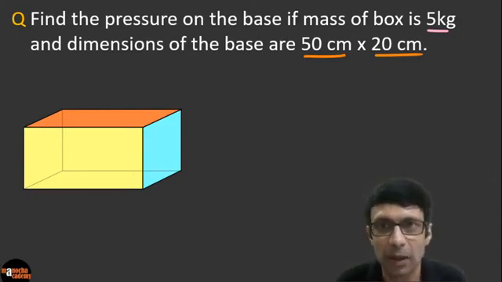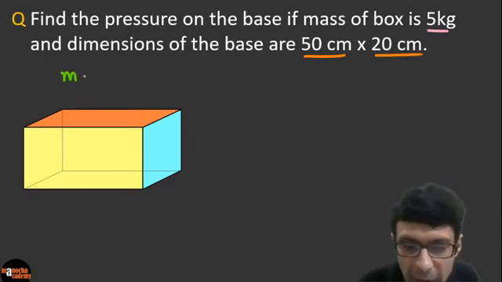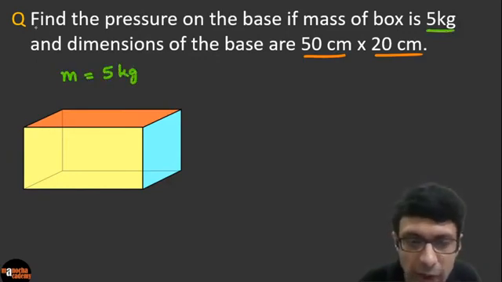Go ahead and try this question. So pressure will definitely act downwards, right? Because here we are saying on the base of the box. So this is the base, guys. So let's mark out what we've been given. Basically we know the mass, right? The mass of this box is given as 5 kg. Can you see it's written here? 5 kg.